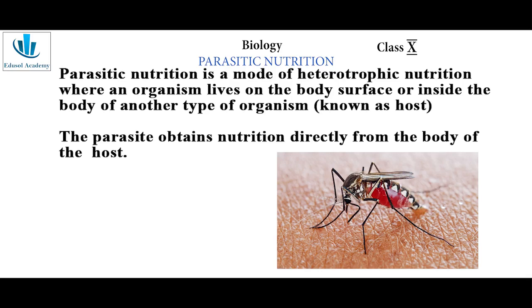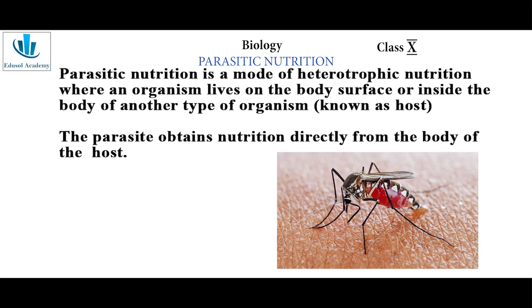So, it is a heterotrophic nutrition in which an organism lives on the surface of the body or inside the body of another organism. So, here we can say the mosquito, it sucks the human blood. So, mosquito is the parasite and it feeds on us. So, we are the host that provide nutrition for the mosquito.